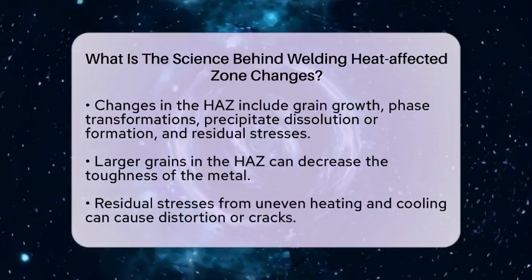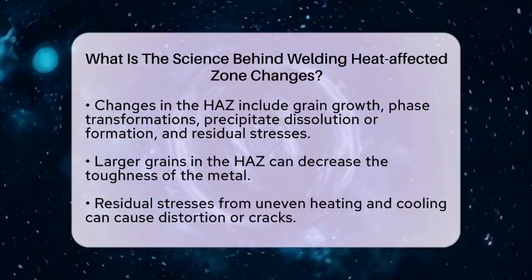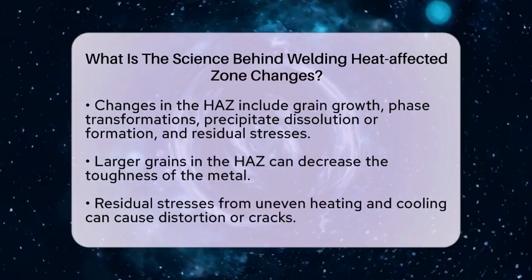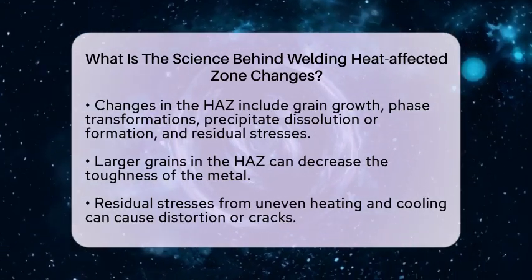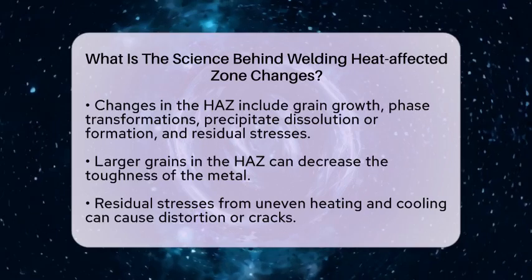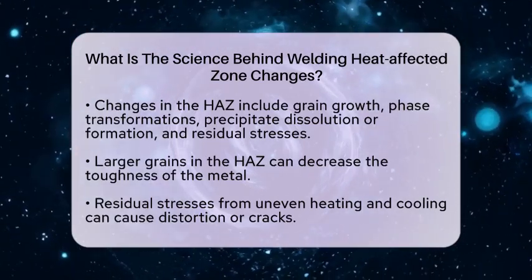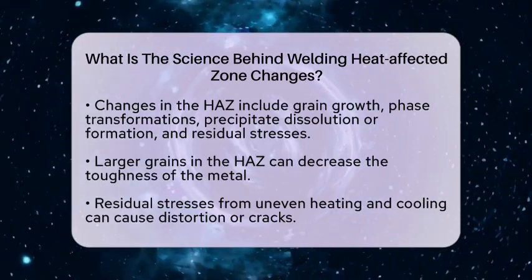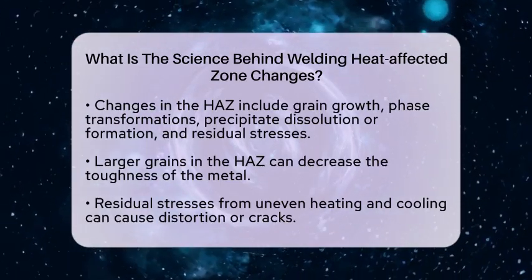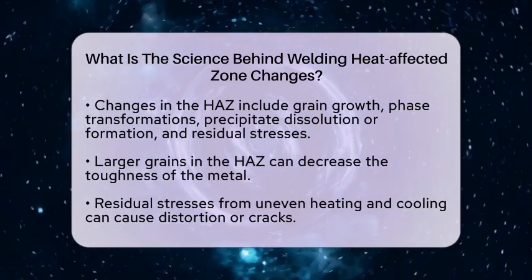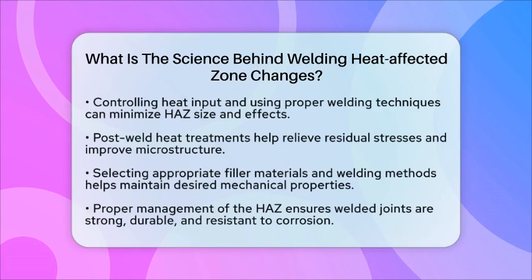Residual stresses also develop because of uneven heating and cooling. These stresses can cause distortion or even cracks if not managed properly. Controlling the heat input during welding is essential. Using lower heat input or faster welding speeds can reduce the size of the heat-affected zone. Post-weld heat treatments are often used to relieve residual stresses and temper hard microstructures.